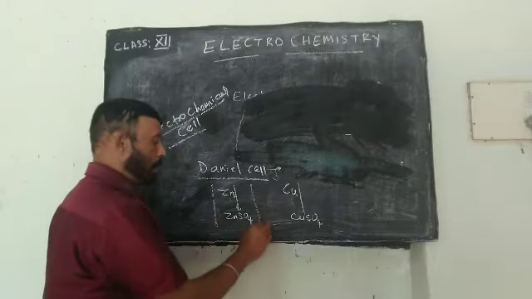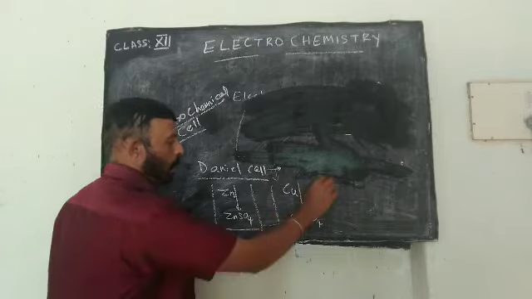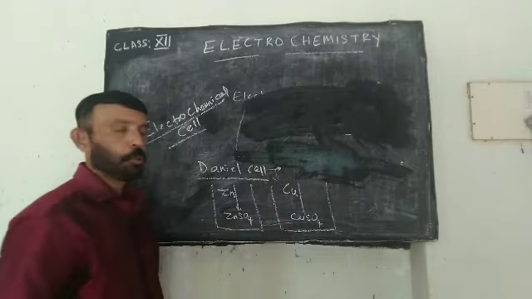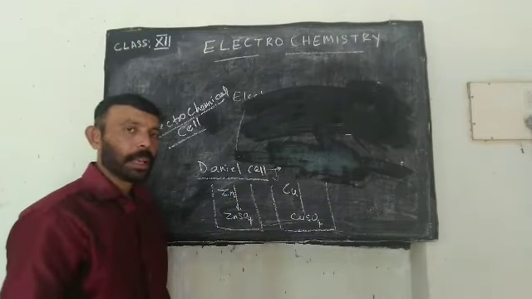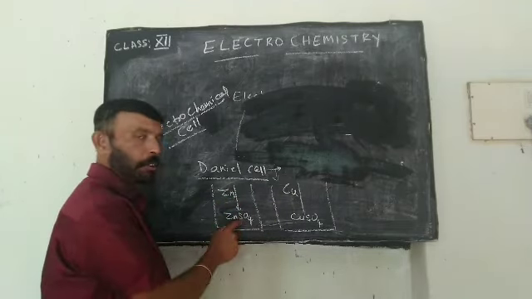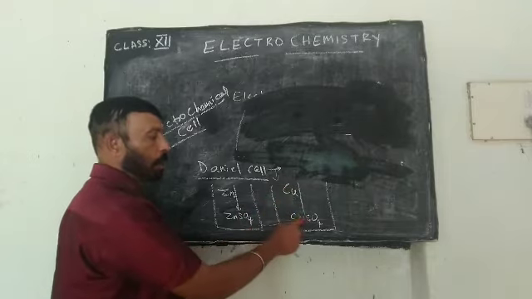So, Daniell cell consists of two electrodes. They are zinc electrode and copper electrode. Zinc electrode is dipped in zinc sulfate and copper electrode is dipped in copper sulfate.